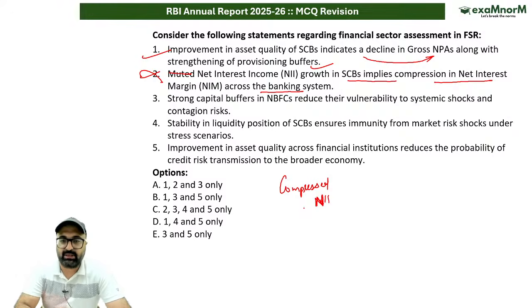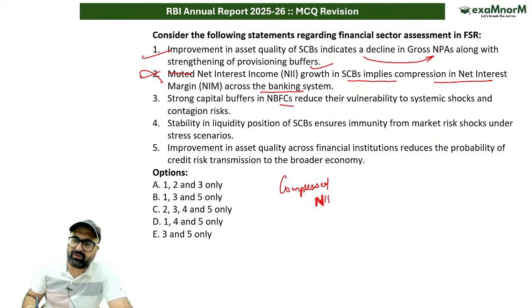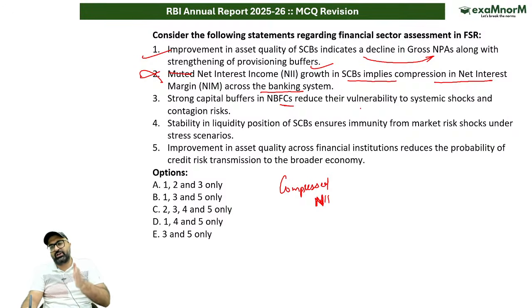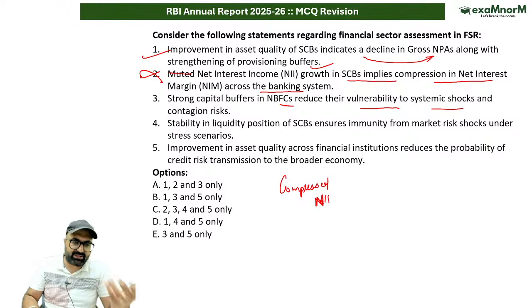The statement is wrong. The next is strong capital buffer. A strong capital buffer in NBFCs reduces their vulnerability to systemic shocks and contingent risk. बिल्कुल सही है सर. अगर आपका capital buffer अच्छा खासा है, then the things will be pretty good for you. It will be manageable for you.